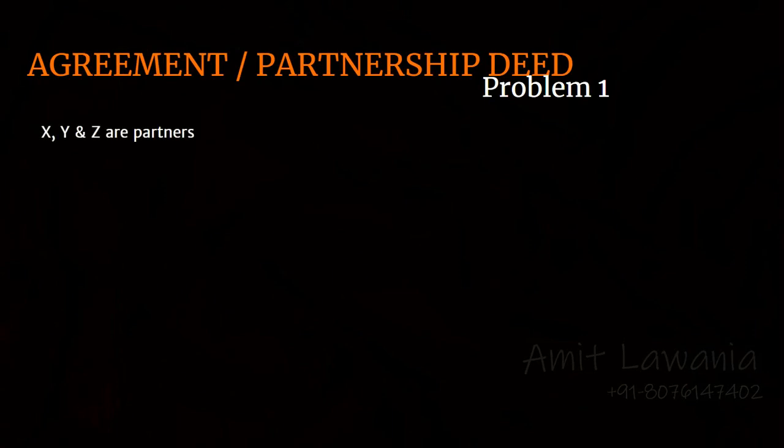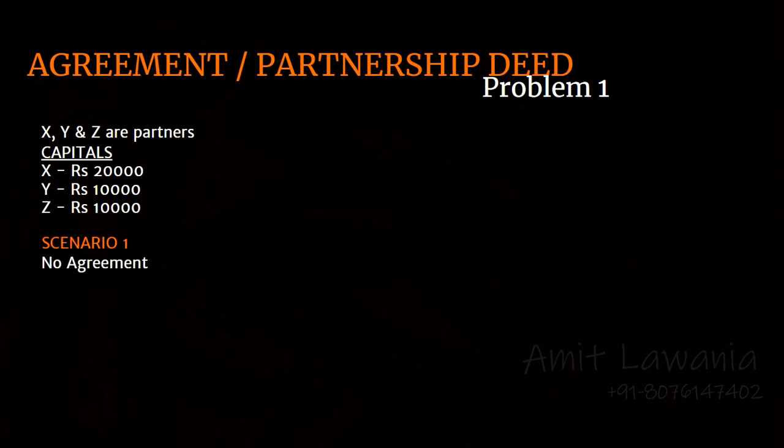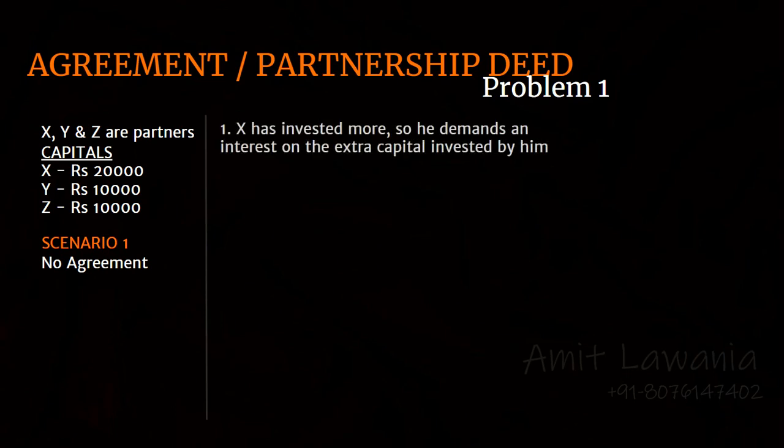Let's take an example of a partnership firm with three partners, X, Y, and Z, who have invested capitals of rupees 20,000, rupees 10,000, and rupees 10,000 respectively. However, there is no agreement on any clause between the three partners. Let's take examples of some cases in this scenario. Try to answer the questions that I will put now. If possible, write your answers down. I will provide the answers in a while when you can check them.